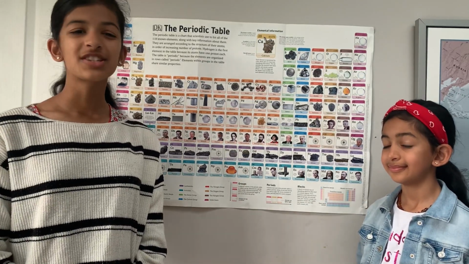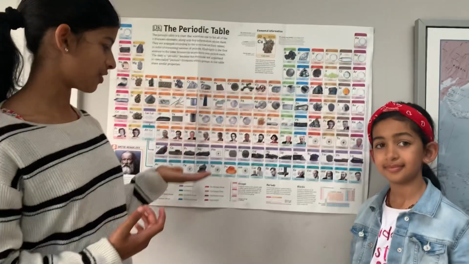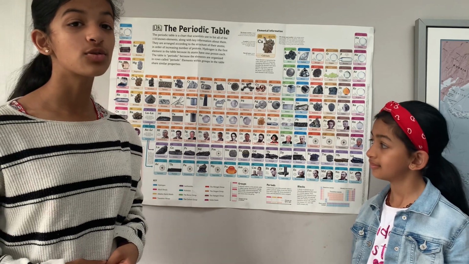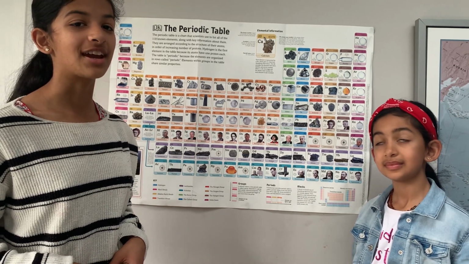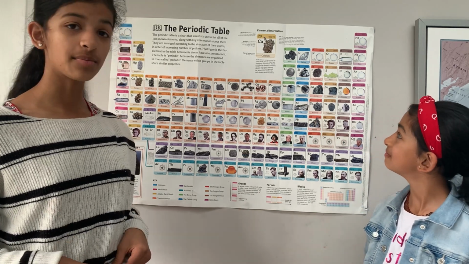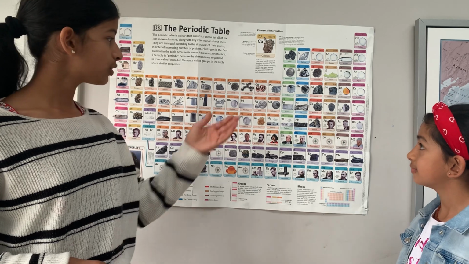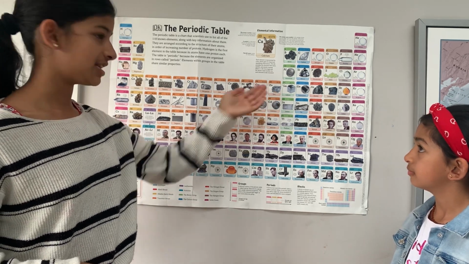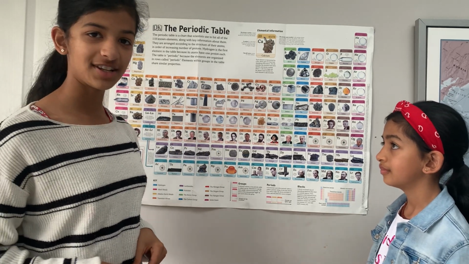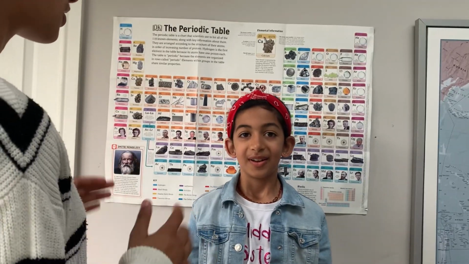Now, whenever it's a rainy day, we're bored, or there's just nothing to do, a really cool game we play is what we call the counting game. Aria is a very big expert in this. We choose a certain number of elements, and Aria has to chant them off by heart all the way to, say, 30, which is the example we're going to show you now. Ready, Aria? Yeah. Okay. 3, 2, 1, go.